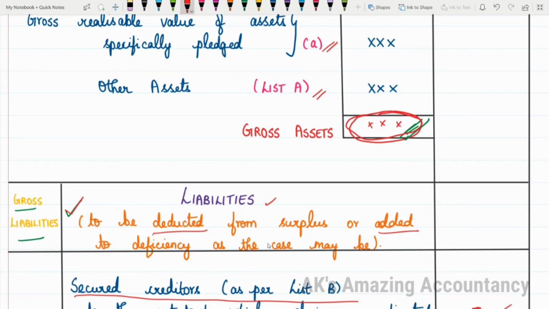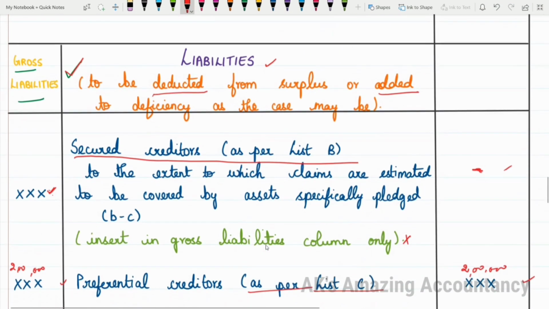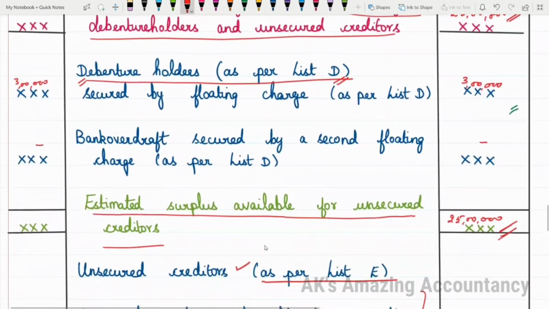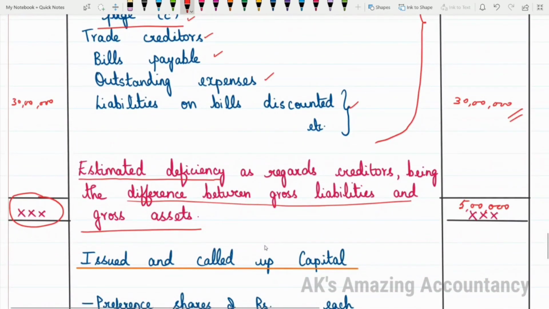Okay, so you have to find the difference between these two. That difference which you are getting here must be the same as whatever amount you get here. Okay, then only it means that your answer is right.